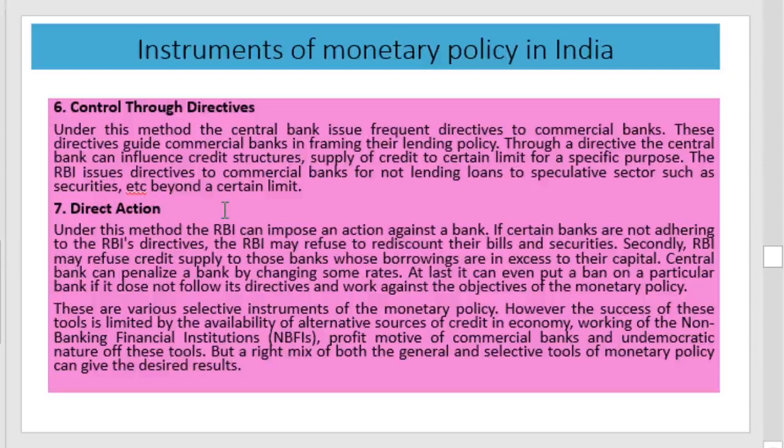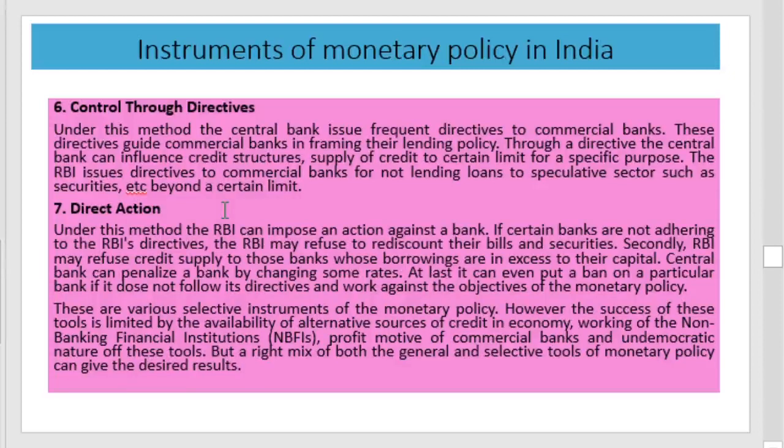Through directives, the central bank can influence the credit structure and limit the supply of credit for specific purposes. And the RBI issues directives to the commercial banks for not lending loans to speculative sectors such as securities, etc. These are the directions from the central bank. And the next important one is direct action.